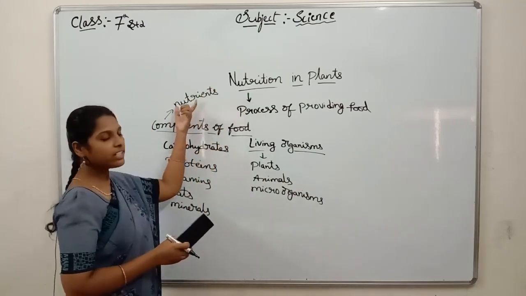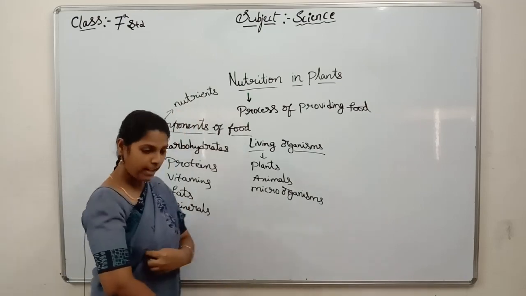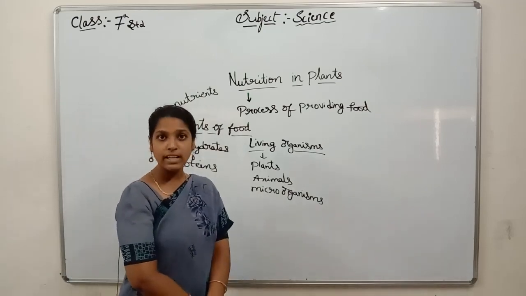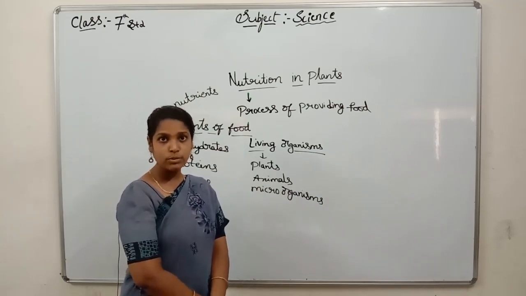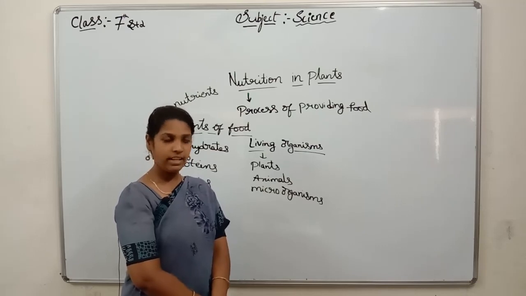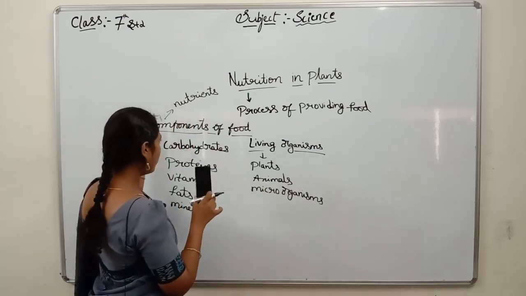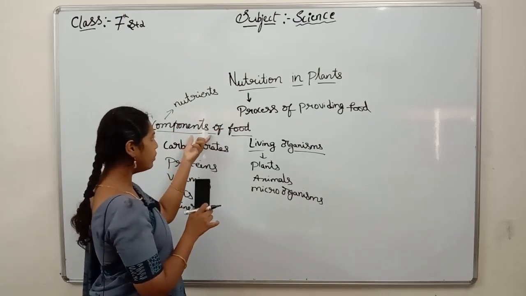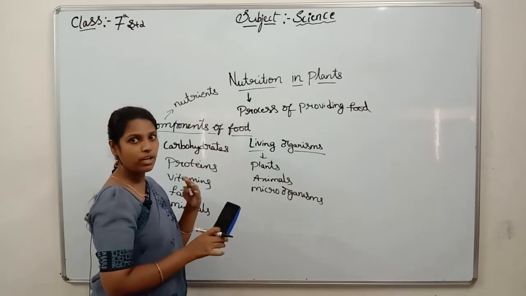See how these nutrients are helpful to us. These nutrients help our body to grow, and they also give us energy to do any work or any activities. Till here we understand the components of food, that we call them nutrients, and how these nutrients are helpful to our body.